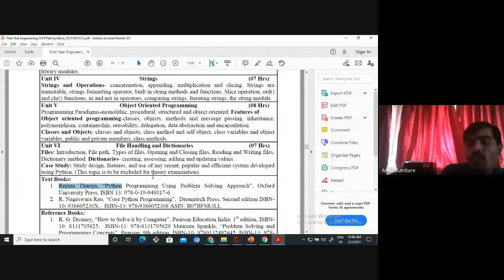Again, one activity will be conducted during this curriculum. That activity is flipped classroom. Okay, flipped classroom means what?